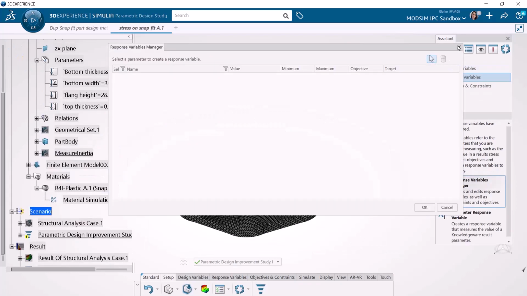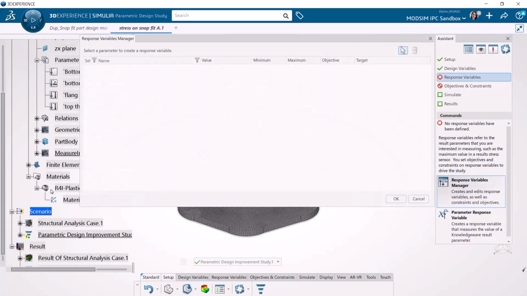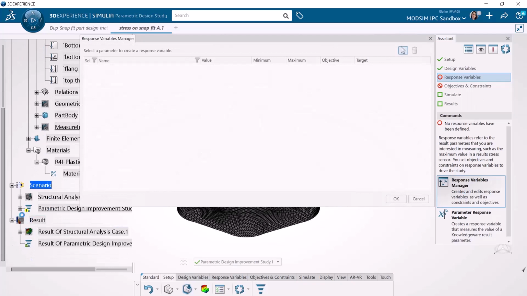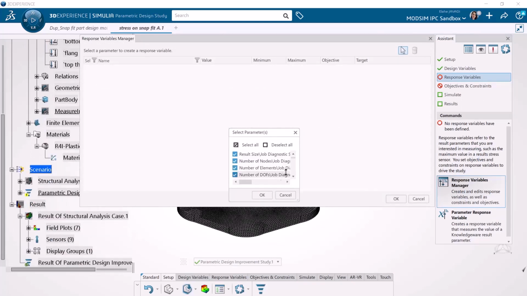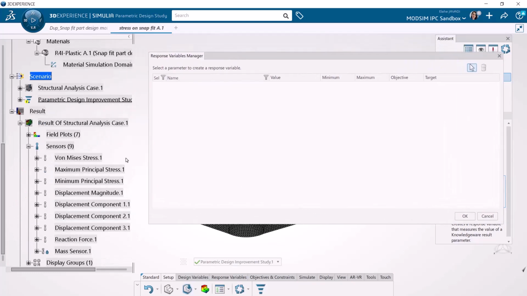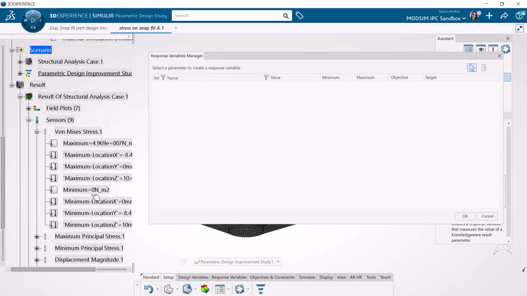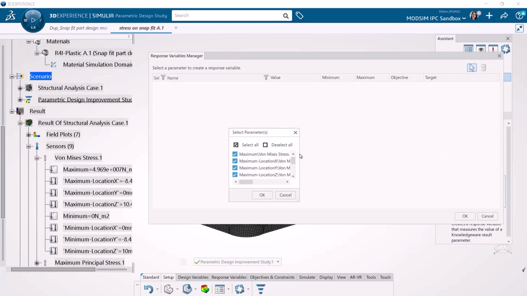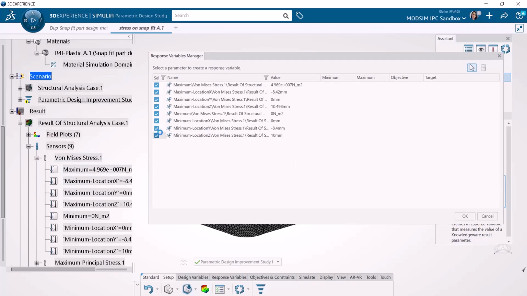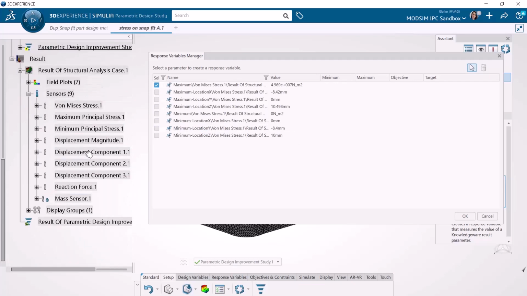We chose those. And for response variables, we want to see the stress and also the displacement in the system. We are going to choose them and define the minimum and maximum of those variables in the system, though they have a default value here, and we can also change them.